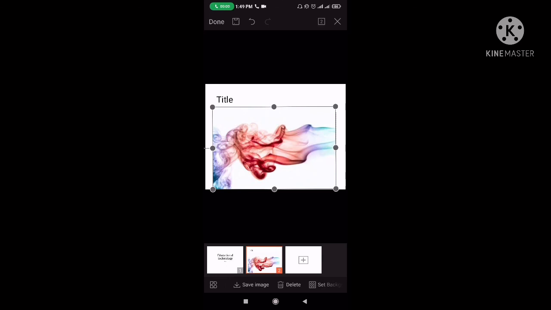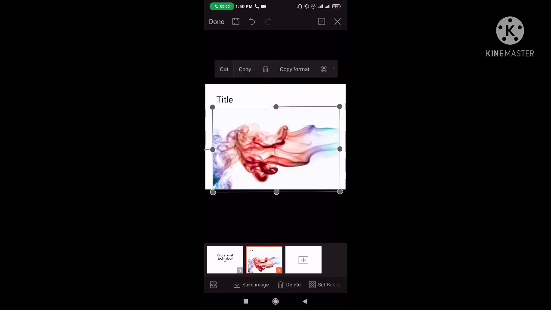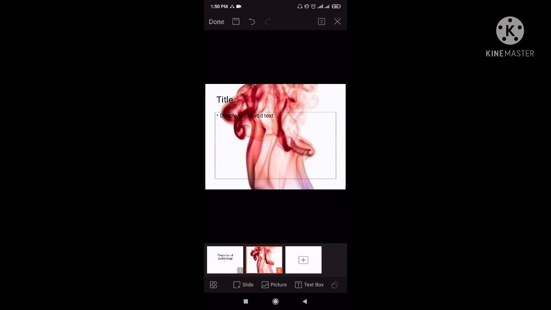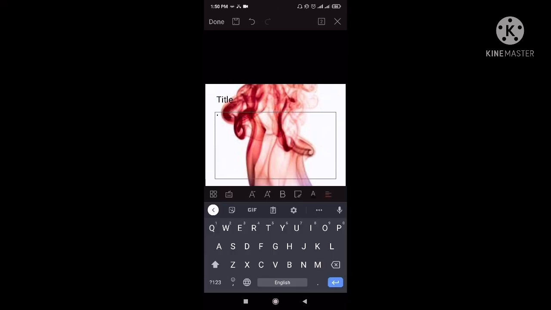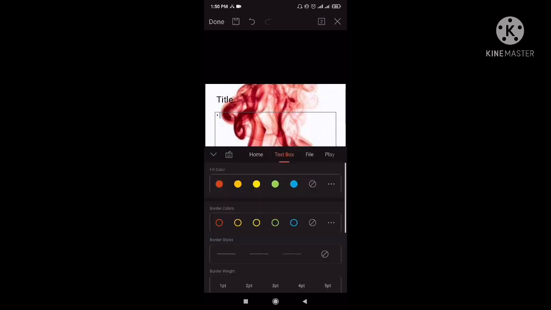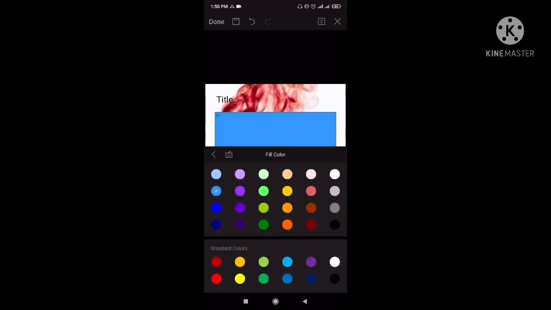So, ganyan yung mangyayari. So, as you can see, diba, parang nawala yung text na kung saan pwede tayo mag-encode. So, para hindi na kayo mahirapan, ang gagawin natin is ito, i-click lang natin. Pwede natin siyang iset as background. Crop. Pwedeng ganun. Or pwede rin na i-lock natin siya. Pwede rin i-lock ng ganun. So, kung kunwari ito, double tap lang, then pwede tayo mag-type ng text na dito.